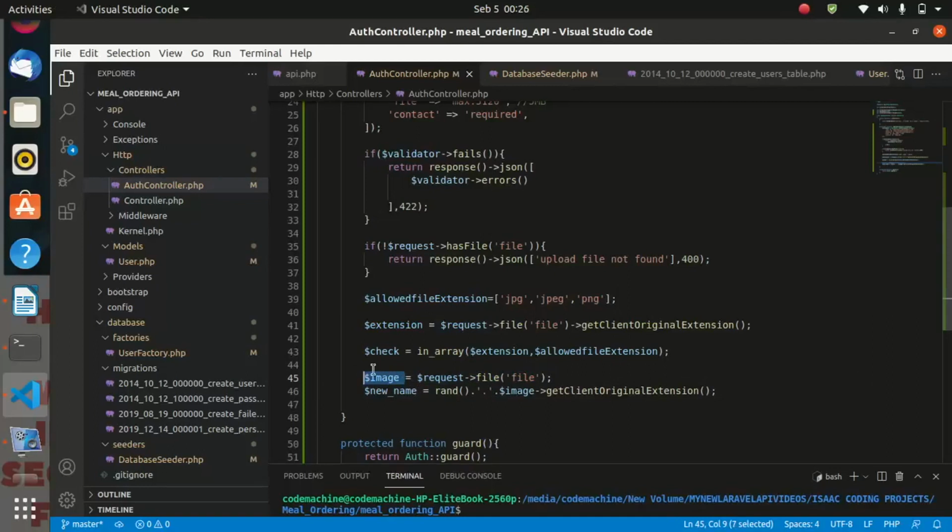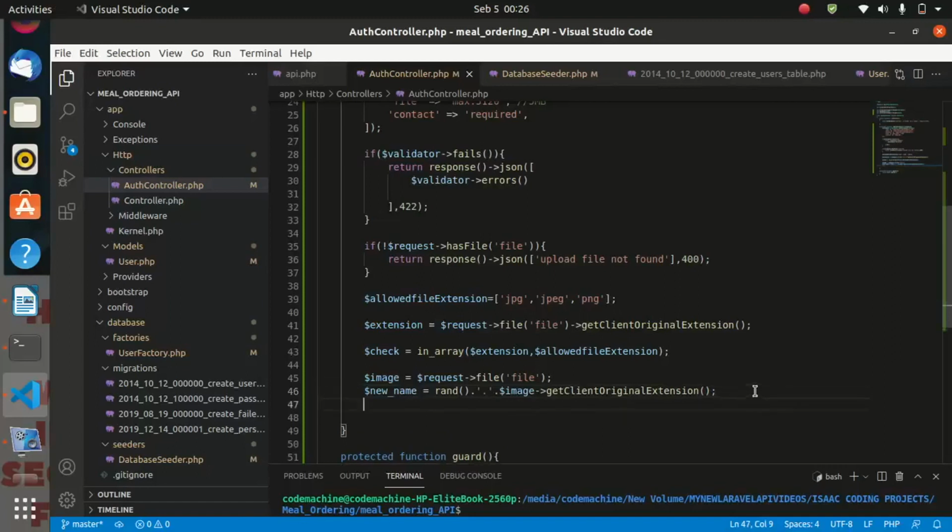And that file will be having an extension. So now we are creating a new variable, generating a random number, and concatenating the extension of this. So this is the new image name.